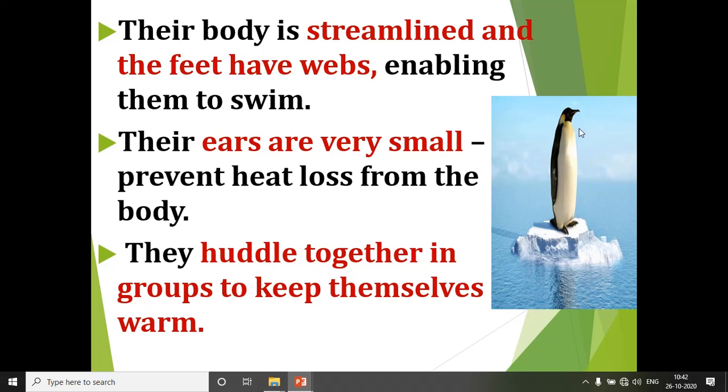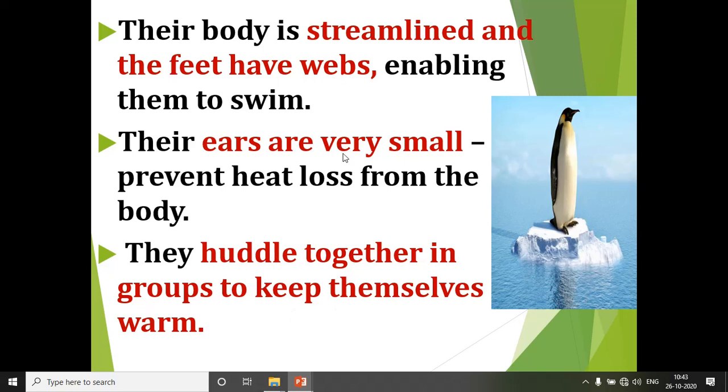Okay, then their ears are very small which prevents heat loss from the body. And they huddle together in groups to keep themselves warm. Huddle means they all join, they group together, to keep themselves warm.